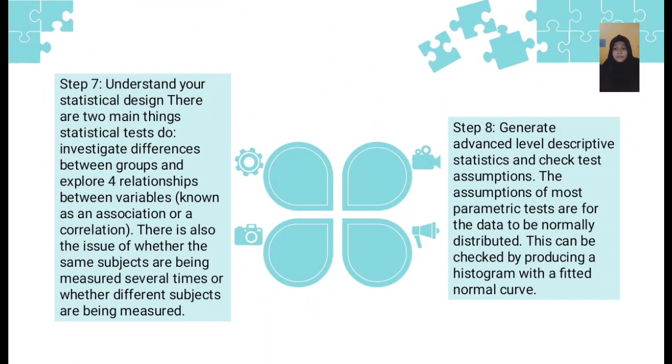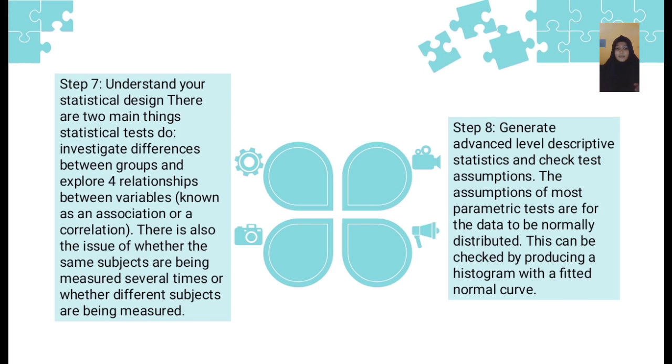In step seven, understand your statistical design. There are two main things: statistical tests to investigate differences between your groups, and exploring relationships between variables, known as an association or a correlation. There is also the issue of whether the same subjects are being measured several times or whether different subjects are being measured. In step eight, generate advanced level descriptive statistics.